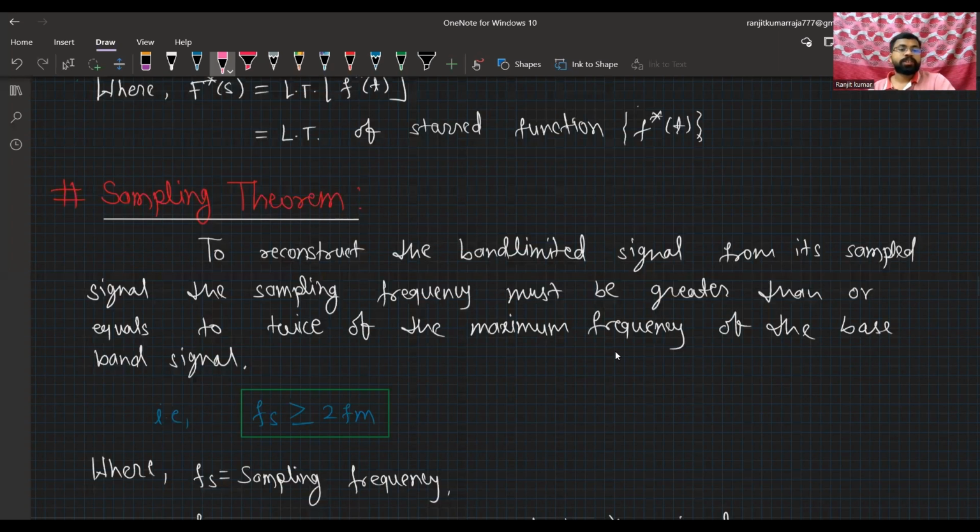Now I'm discussing what the sampling theorem is. The sampling theorem is about reconstructing a band limited signal from the sampled signal.